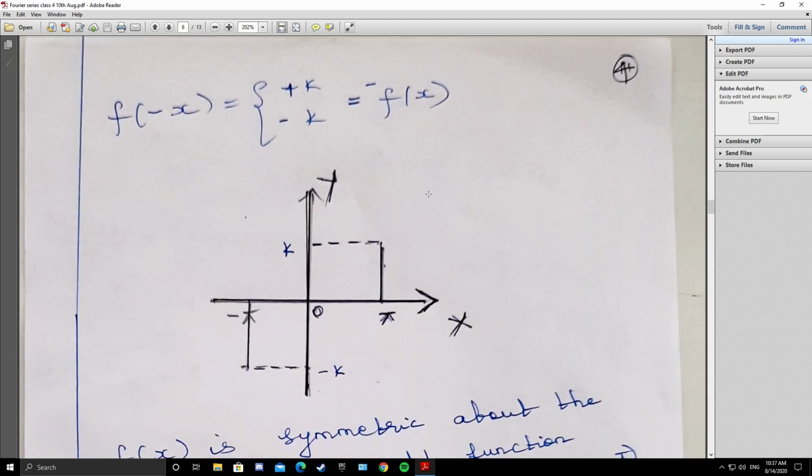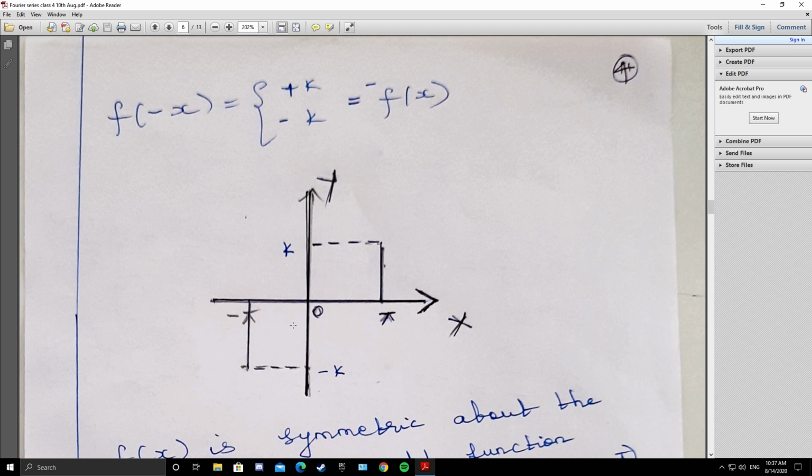So in the graph you have minus pi, 0, pi. From 0 to pi, f of x is k. This dotted line represents k. From minus pi to 0, f of x is minus k. This dotted line represents minus k.